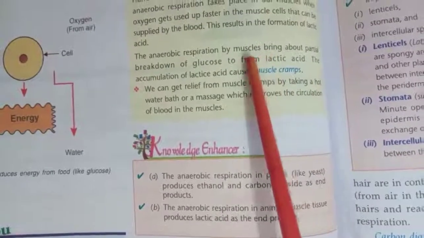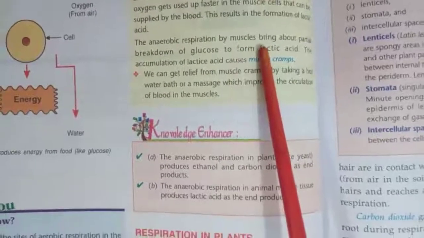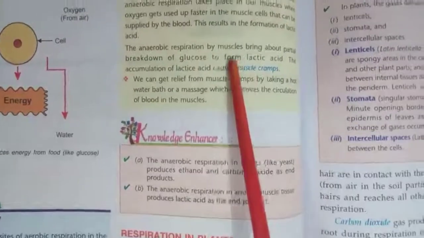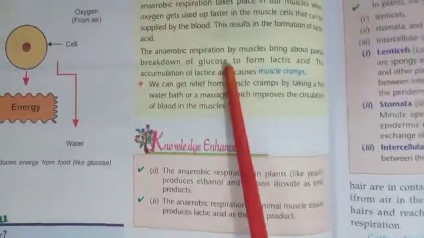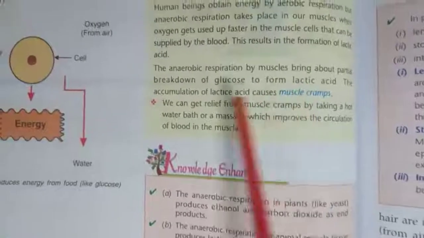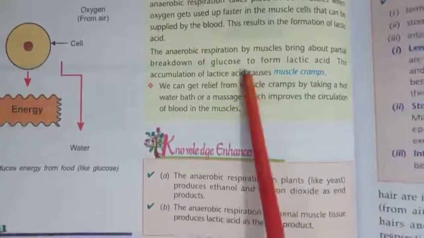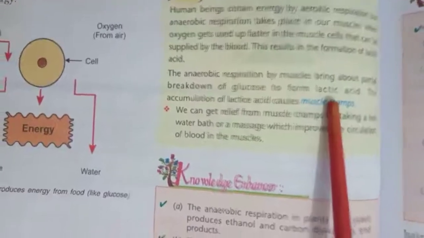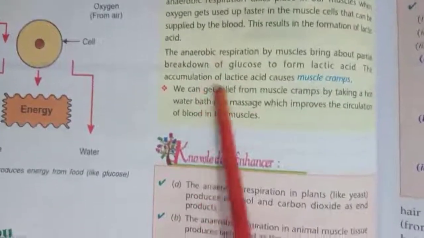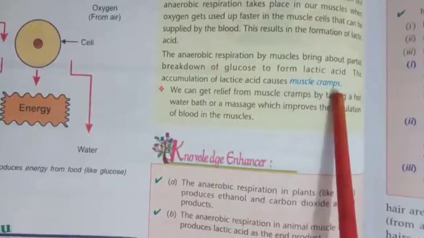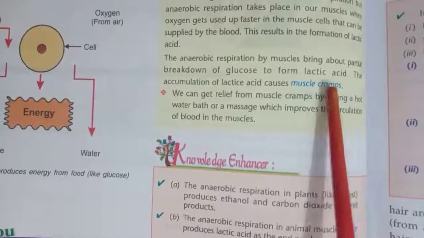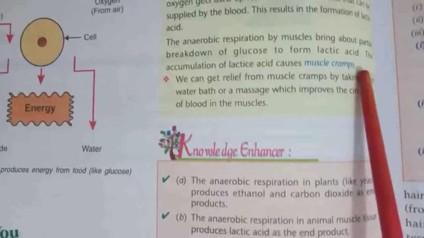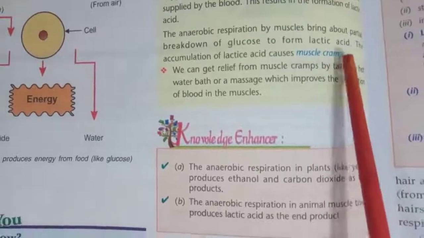When there is a lack of oxygen in our muscle cells, respiration follows a different pathway in which glucose forms lactic acid, and due to accumulation of lactic acid our muscles cramp, or we feel pain in the muscles of our hands, legs, or back.